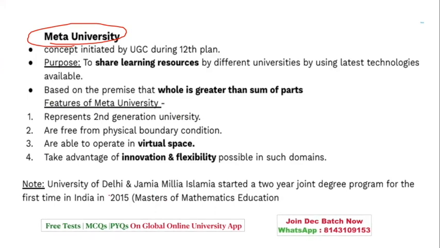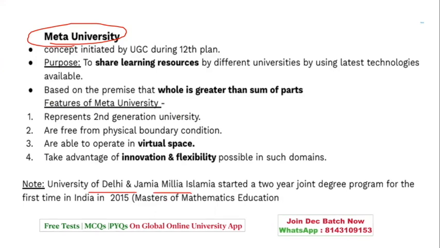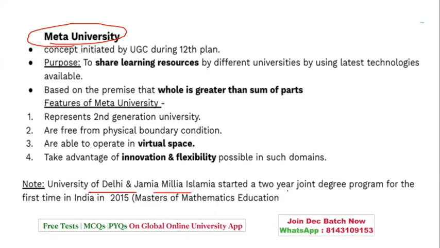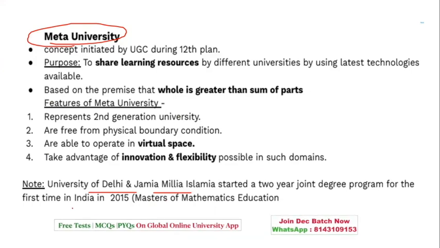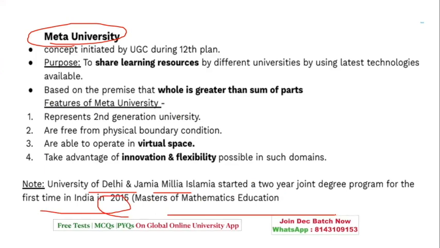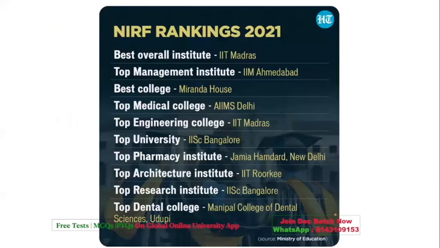So if you see this, one of the examples was the University of Delhi and Jamia, that is Jamia Millia Islamia University. They started a 2-year joint degree program, which was the first time in India, in 2015, with reference to Masters of Mathematics Education. So this was a concept of Meta University.